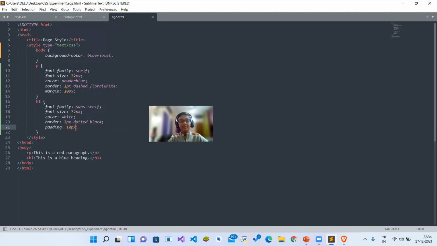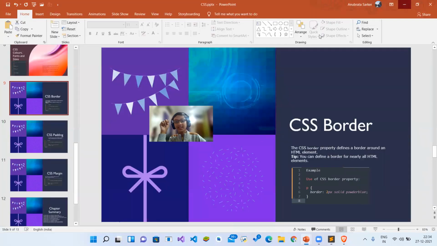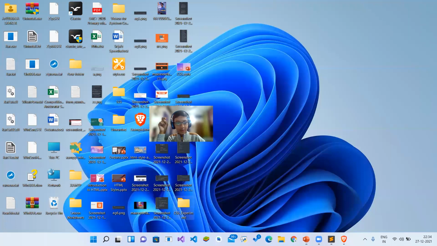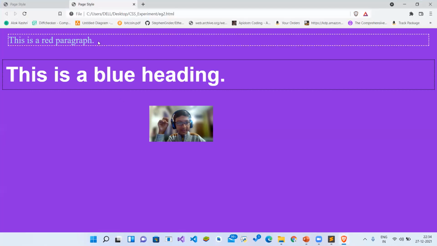This padding also has four different types: padding top, padding right, padding left, padding bottom. So this padding is the combination. This is the combo of the four. So you will see what is the padding and what is the margin. When opening this, you will notice that this is away from all the things. Means this is getting away. The more is the margin, the more it is getting pushed to the other sides.